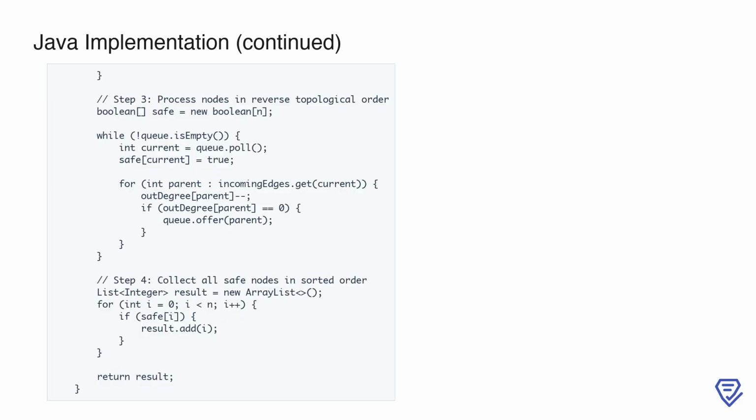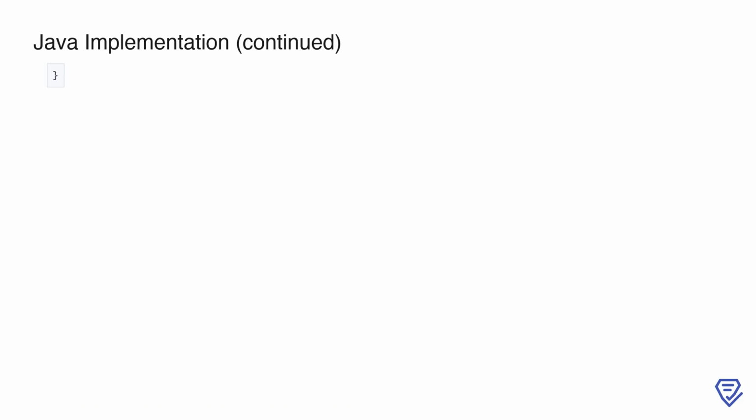If any parent's out degree becomes 0, it means that parent is now a terminal node and can be added to the queue. This process continues until the queue is empty. By the end of this loop, we've effectively identified all the nodes that can eventually lead to terminal nodes, marking them as safe. Finally, we prepare our result by iterating through all nodes and collecting those marked as safe. These nodes are added to the result list in sorted order, ensuring the output meets the problem's requirements. With the algorithm complete, the function returns the result list containing all eventual safe nodes.